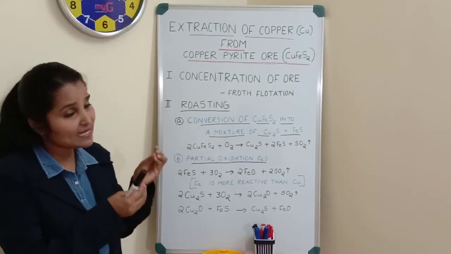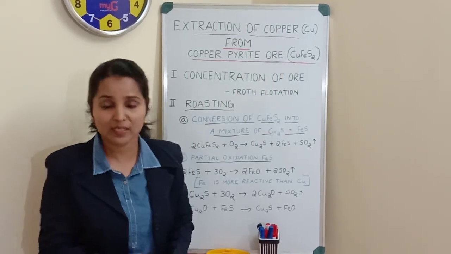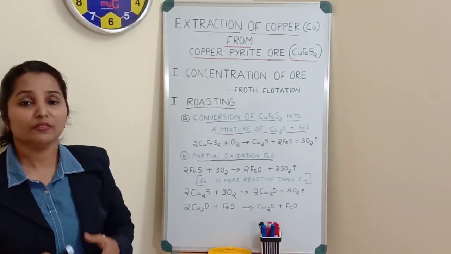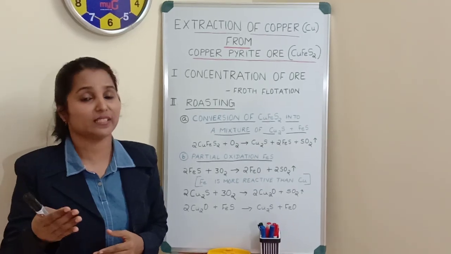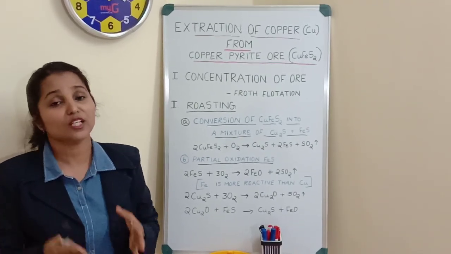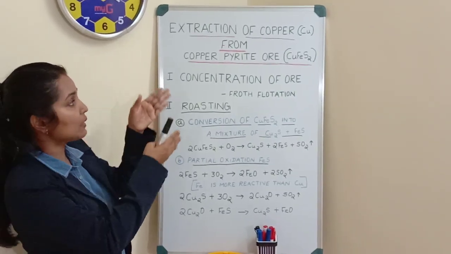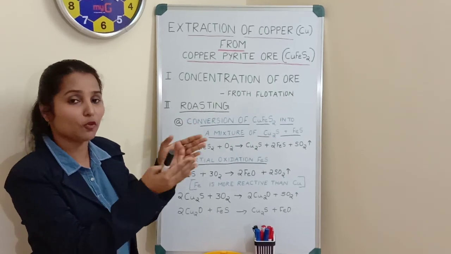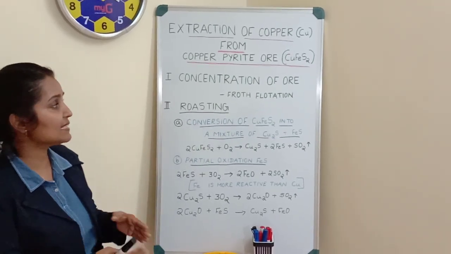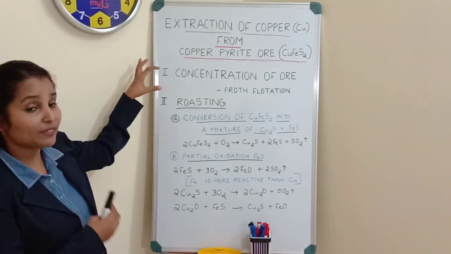Since it is a sulfide ore, as is clear from the formula, we have to use the best option for sulfide ores for the concentration process, that is the froth flotation process. So we subject this powdered copper pyrite ore to the froth flotation process and thus get the powdered ore concentrated. So that is the first step.